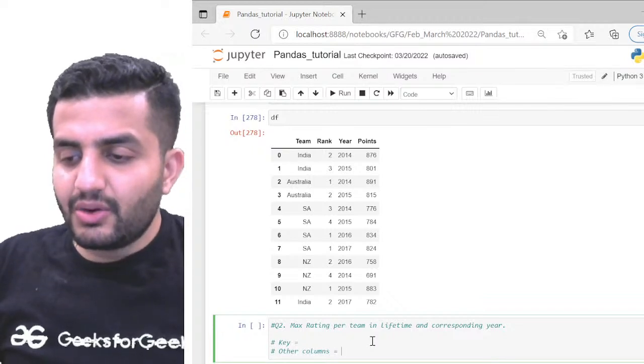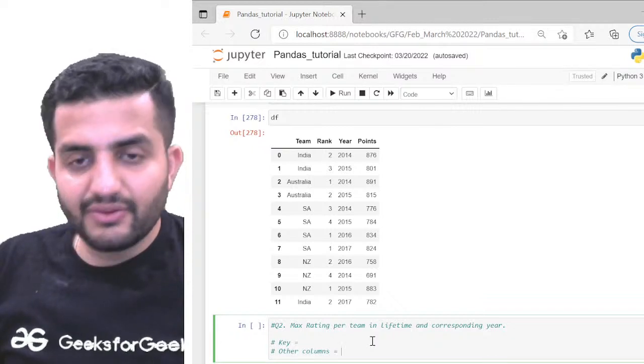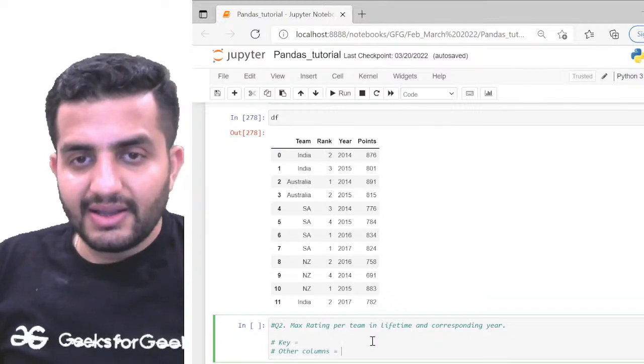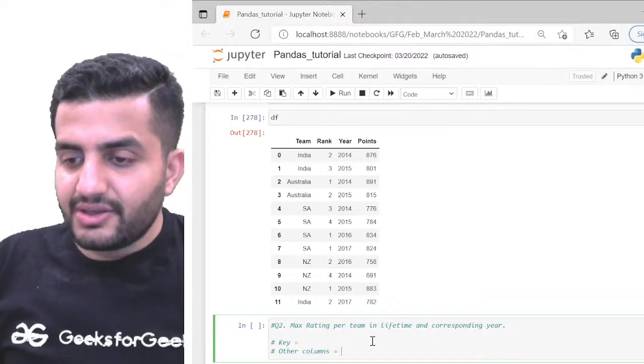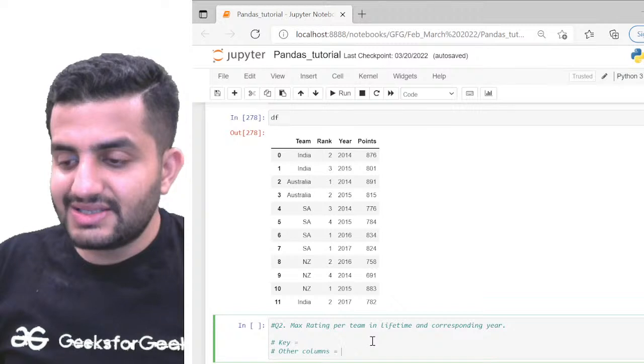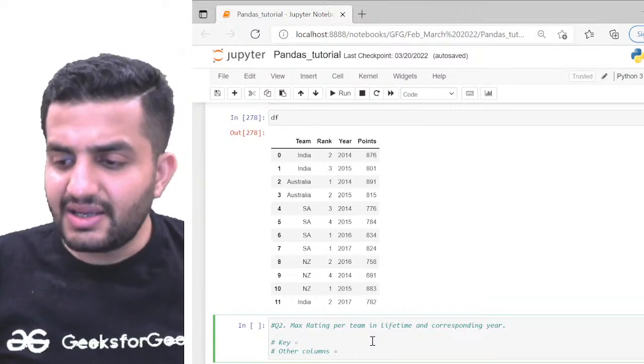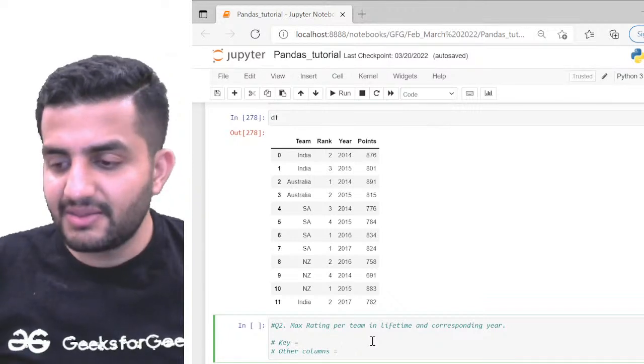Don't worry, I'll do the coding for you. Let's first figure out the algorithm, which is very important in coding. If you don't understand the logic, you cannot solve the problem. Mahesh says key is points, and max rating is the key. How can max rating be the key?